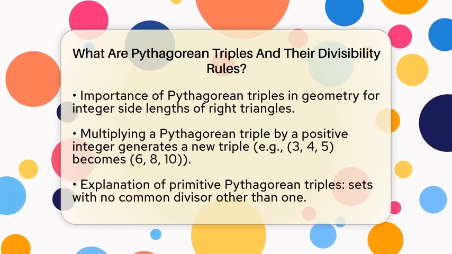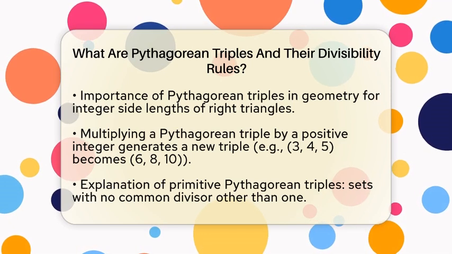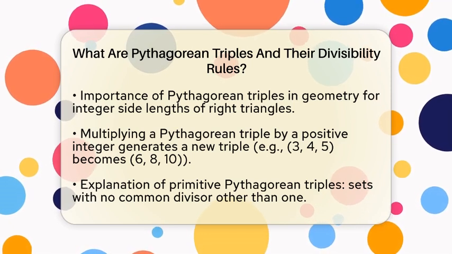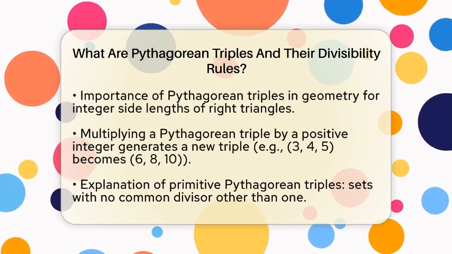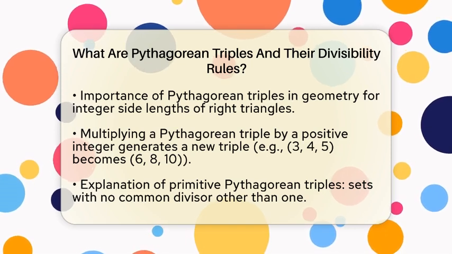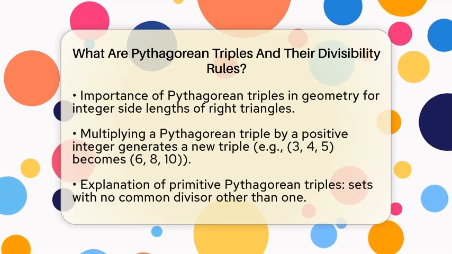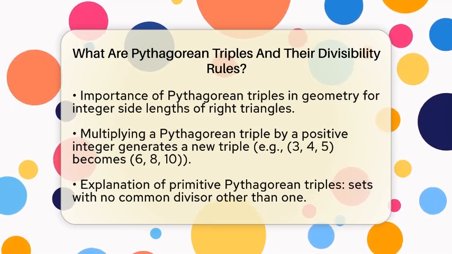If you take any Pythagorean triple and multiply each number by the same positive integer, you create a new Pythagorean triple. For instance, if we multiply 3, 4, and 5 by 2, we get 6, 8, and 10, which also satisfies the Pythagorean theorem. Now let's talk about primitive Pythagorean triples.